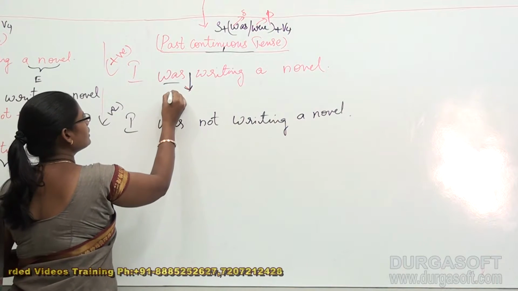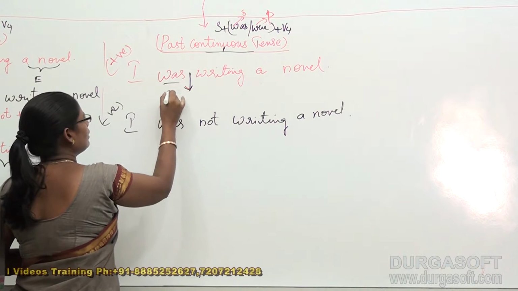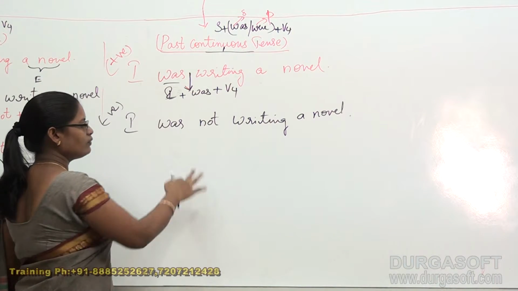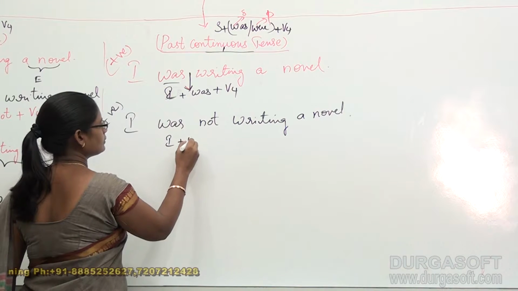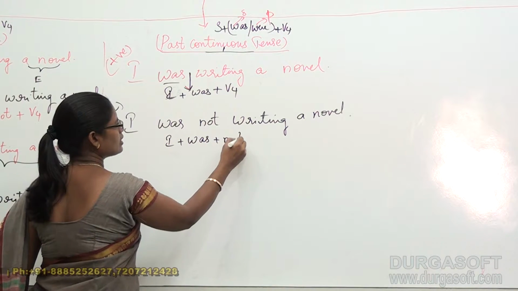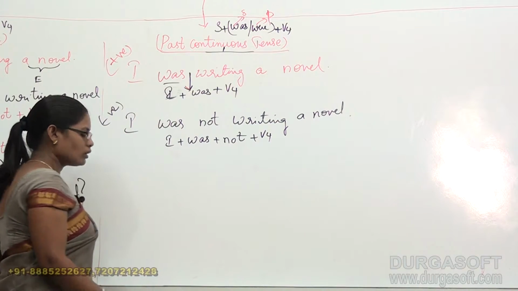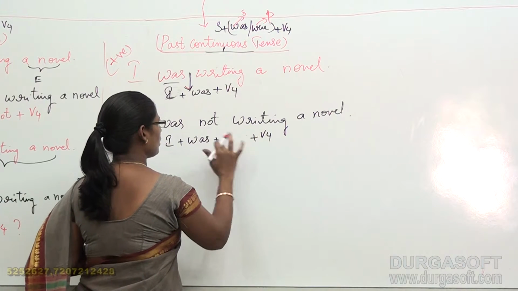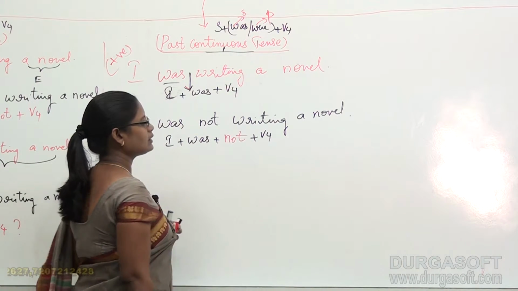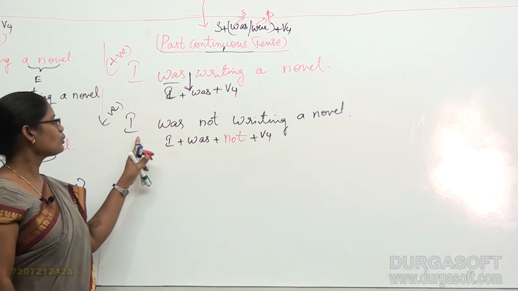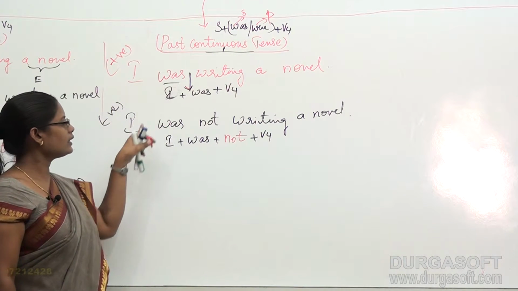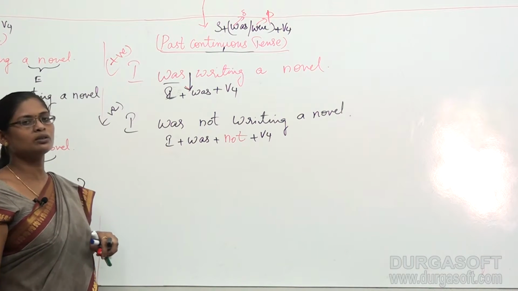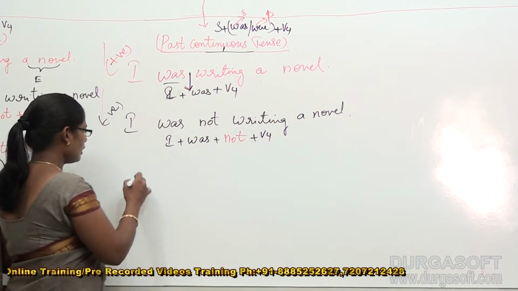And for this, the structure is subject, I plus was plus V4, and for this the structure is I plus was plus not plus V4. What got included extra here in our structure? That is not. This is an extra part in our structure. So positive sentence is this and negative sentence is this. Now how can we convert this positive sentence into a questioning sentence? Now let us jot it down as it is.